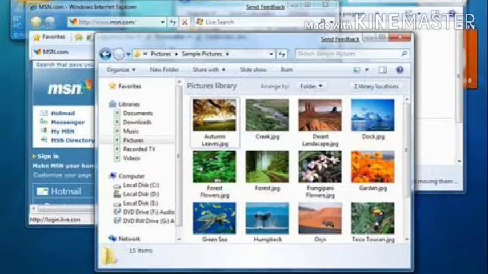You can use your mouse to give commands to the computer in a very fast and easy way. The multitasking feature allows users to open more than one file at a time and work on them at the same time without any trouble. So this is the most important feature.